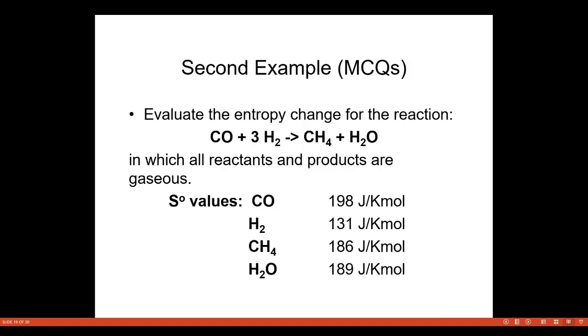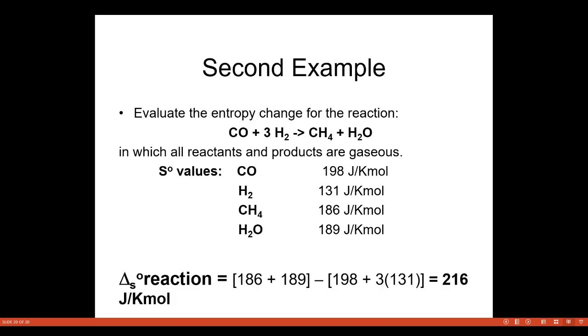This is another example where we are calculating the entropy change of the reaction by taking carbon monoxide plus hydrogen. The standard values are already given. So we have the second example and so on.